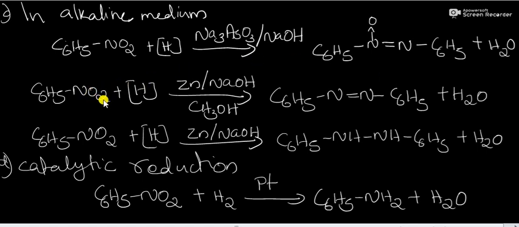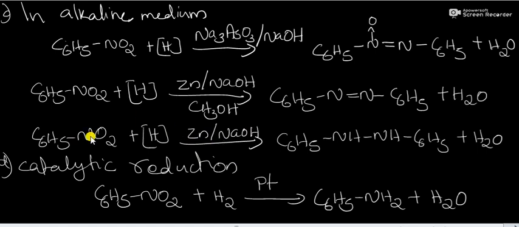When nitrobenzene is reduced in the presence of zinc and sodium hydroxide with methanol as a solvent, it will convert into azobenzene. This is the structure of azobenzene. Whereas in the presence of sodium arsenite, it will convert into azoxybenzene. Then another reaction is reduction of nitrobenzene in the presence of zinc and sodium hydroxide. Here methanol is not used as a solvent.